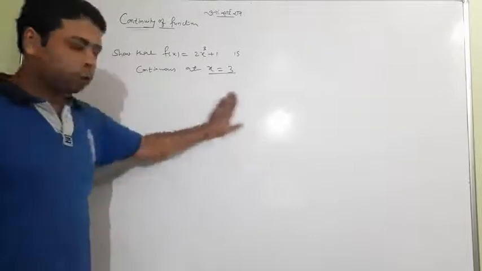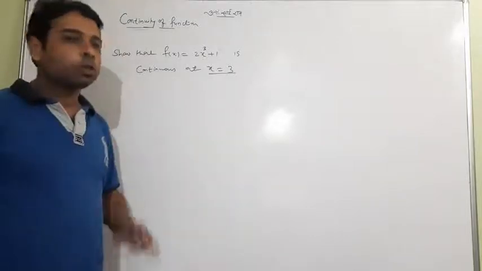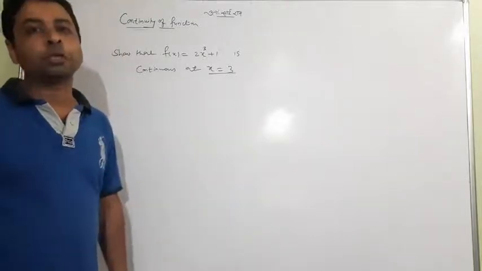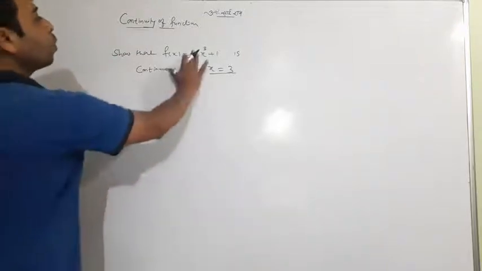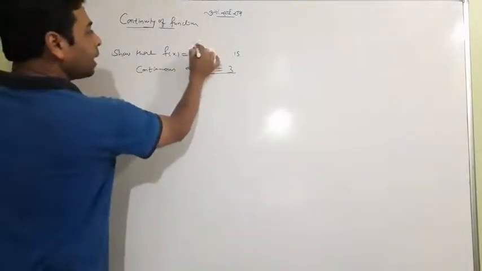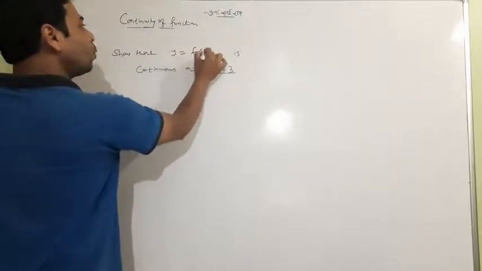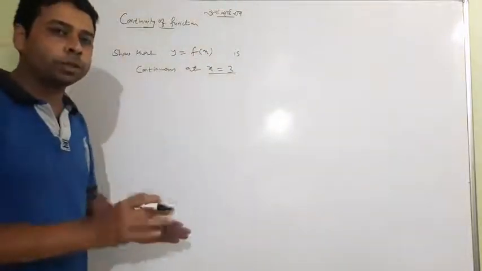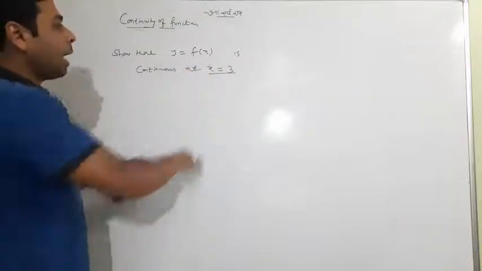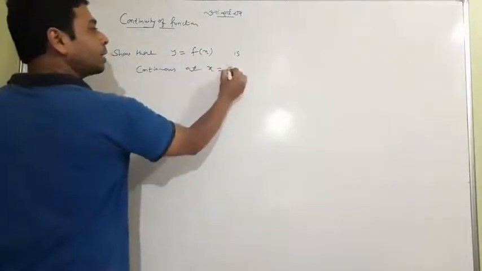But the question you have to solve, so you should know the procedure. Let me check it out. Let me rub this out. I am writing y is equal to f of x, whatever the function, and I am checking the continuity at x equal to a.